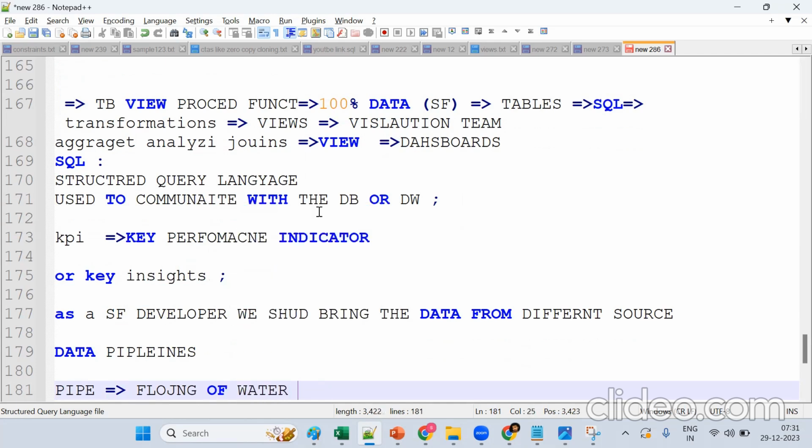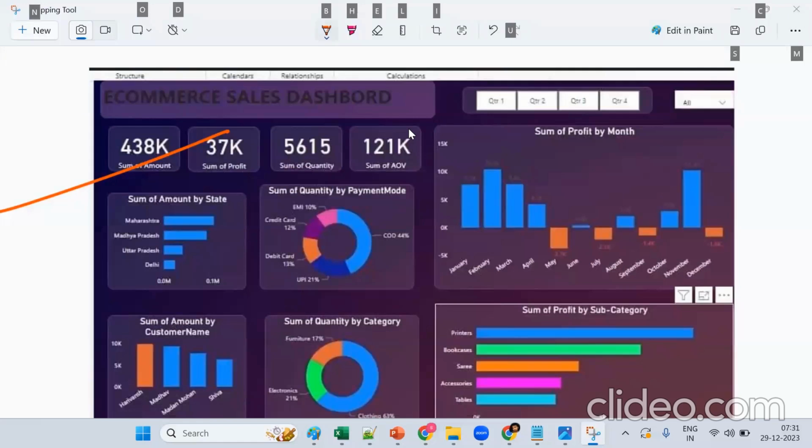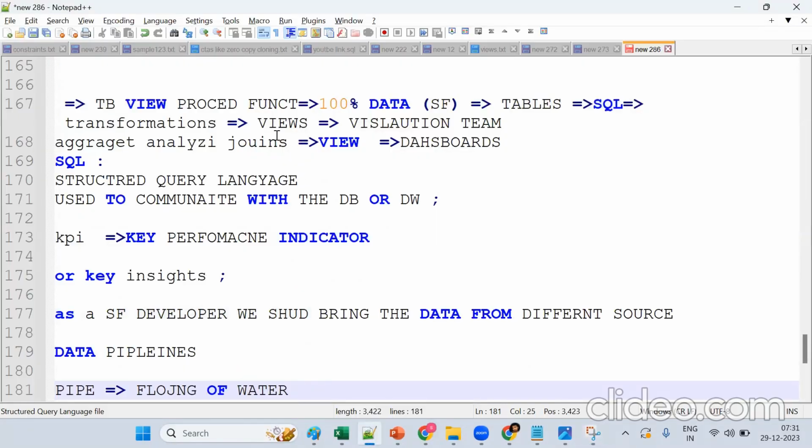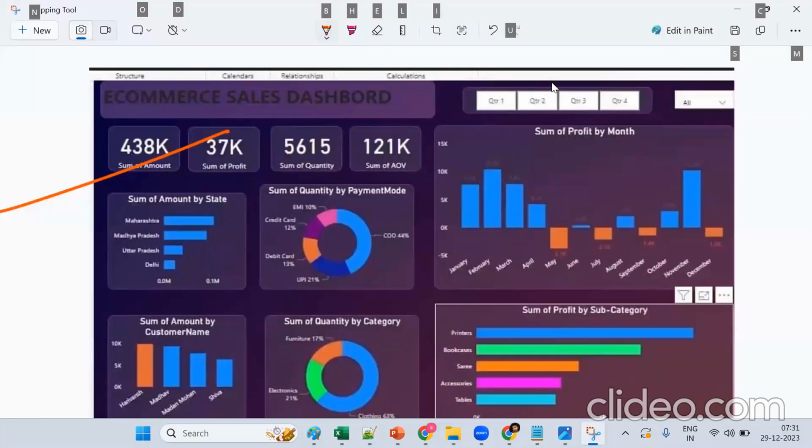What will we do? We are trying to move data from different sources and put it into Snowflake. On the top, we should do the validations. So we should do the analysis and create views and go to the visualization. Ultimately, we should do all these things.